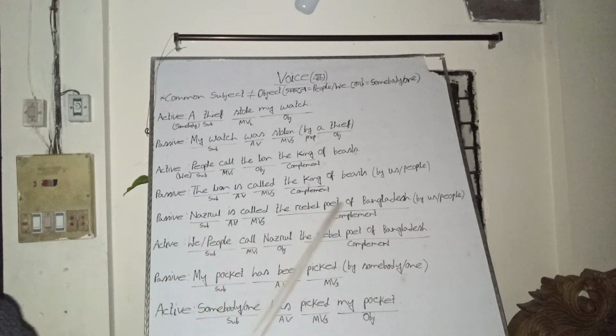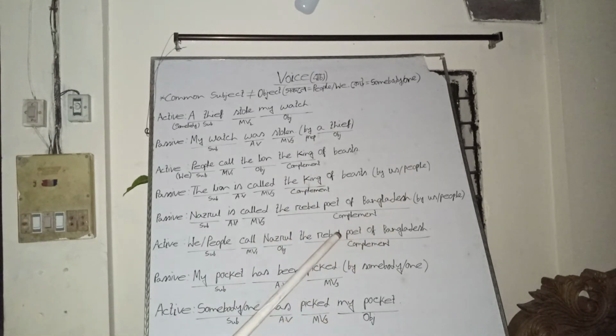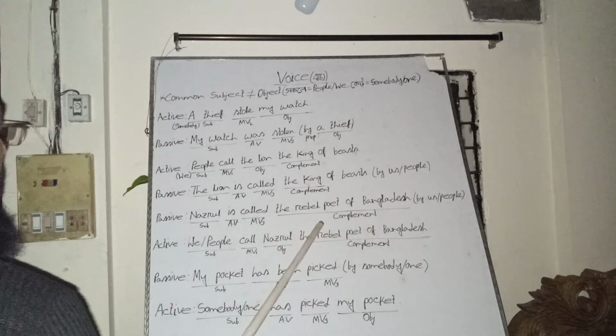When we find any passive voice without the by preposition and its object, I mean the actual subject: Nazrul is called the rebel poet of Bangladesh. Nazrul was the object in the active voice, and it is the subject now in the passive voice, but it is not the actual subject. Is, the be verb, is the auxiliary verb here, and called is the past participle of the main verb here, and the rebel poet of Bangladesh is a phrase and complement here.